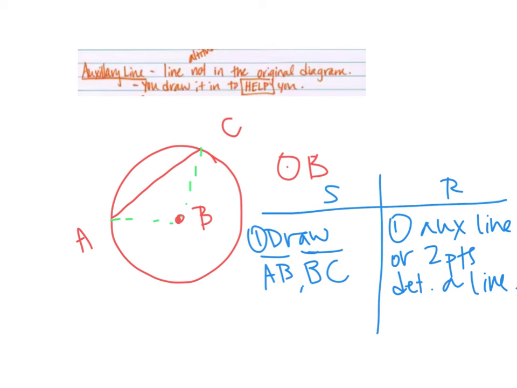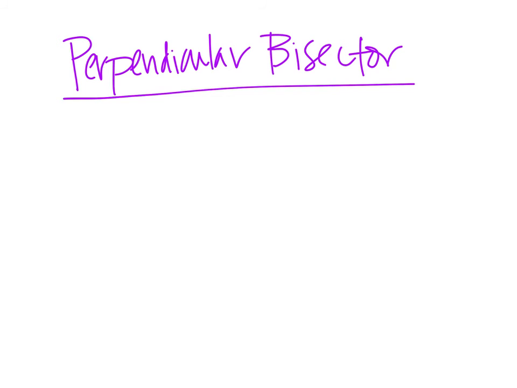All right, so we're going to talk about perpendicular bisectors. Perpendicular is a word that you should be familiar with, but you might not be. We didn't really explicitly go over it in this class, so I'll take this opportunity to talk about it here. Perpendicular means to create a right angle.